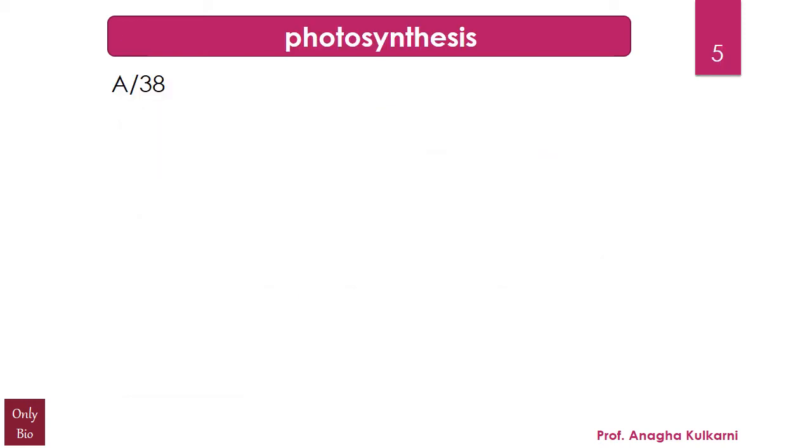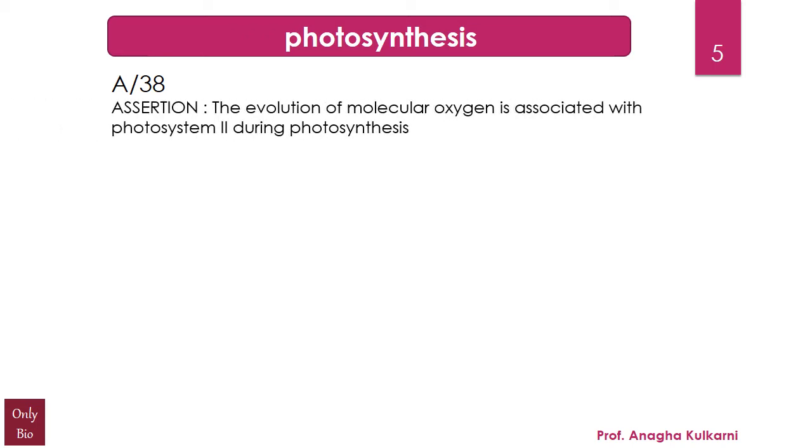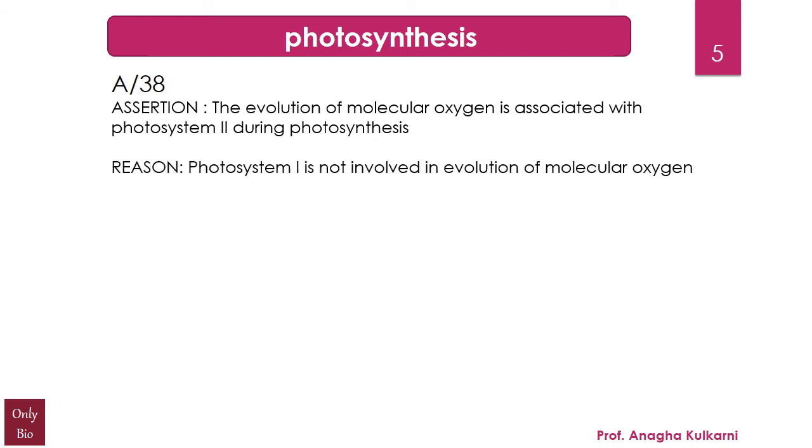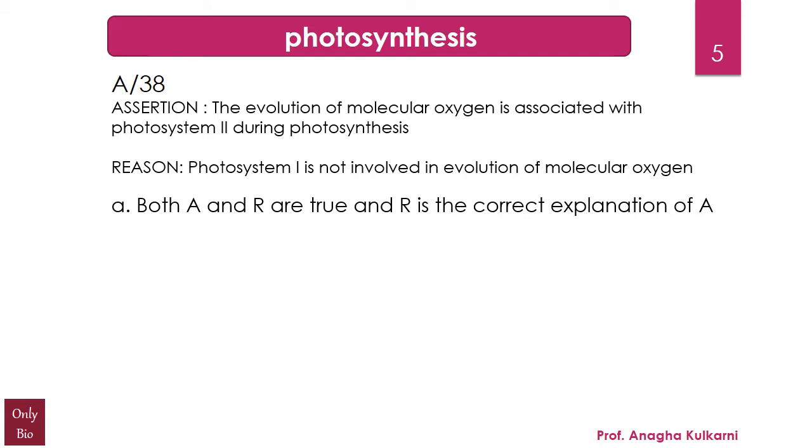The next assertion relates to the chapter photosynthesis, and the question is, the evolution of molecular oxygen is associated with photosystem 2 during photosynthesis, and the reason given is photosystem 1 is not involved in evolution of molecular oxygen, and the options given are A. When both assertion and reason are true and reason is the correct explanation of the assertion.